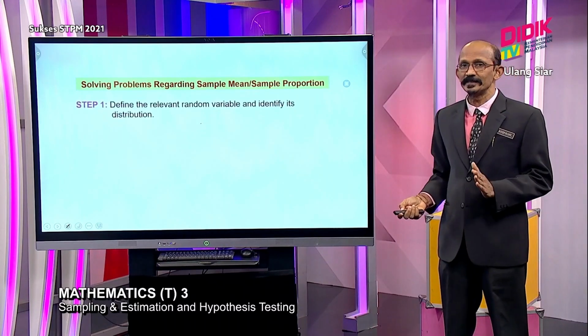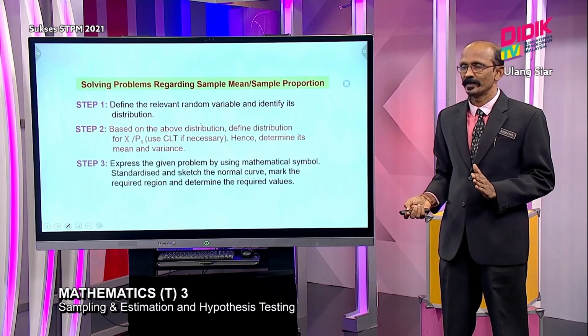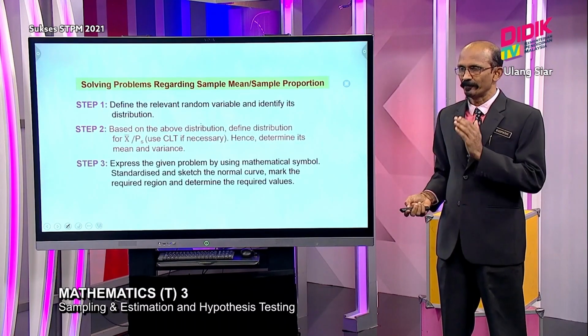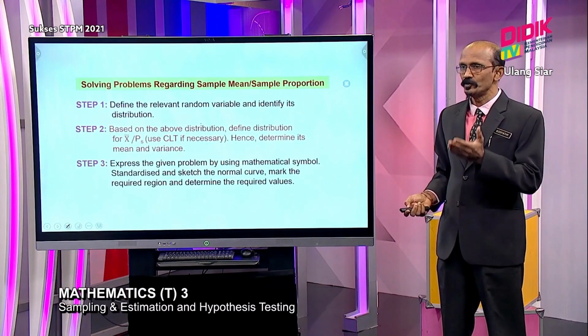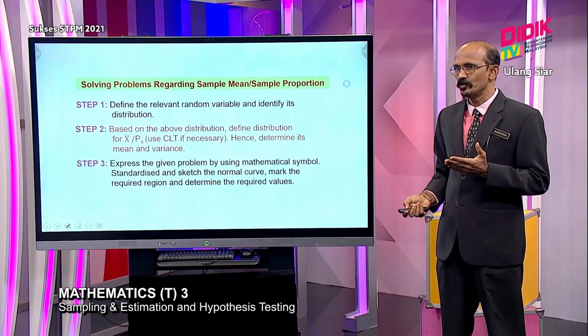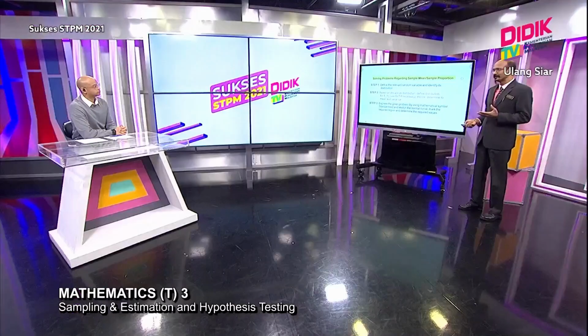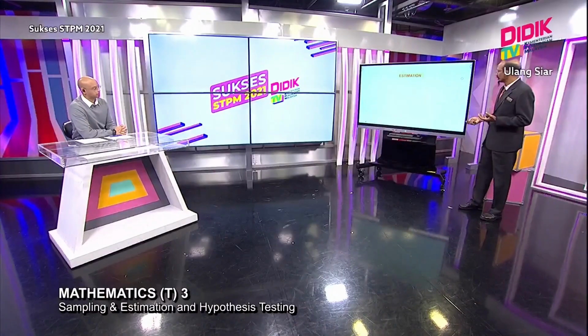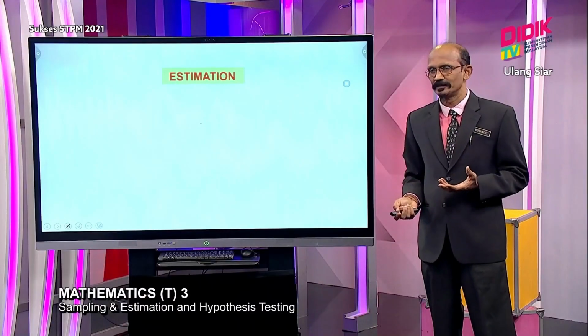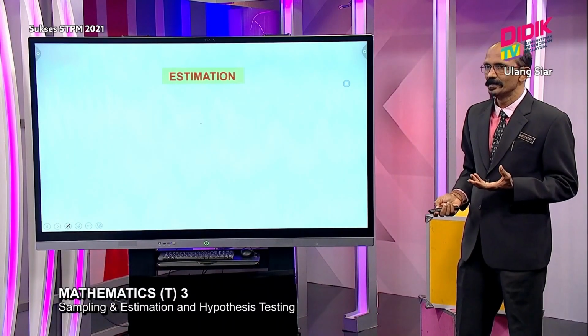We just follow these 3 simple steps. That means you have to define the distribution, and then you use step 3. You need to find the correct mathematical symbol that I mentioned earlier. You standardize, sketch the normal curve, and determine the value required. Okay. Estimation. This is the second part of the chapter.